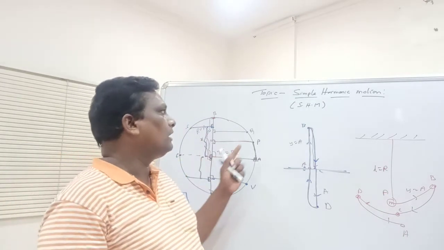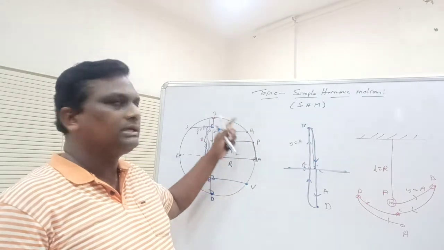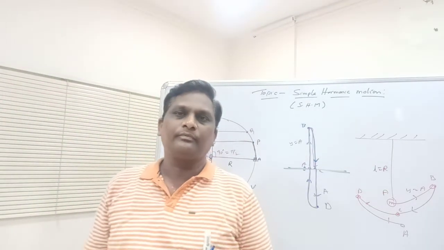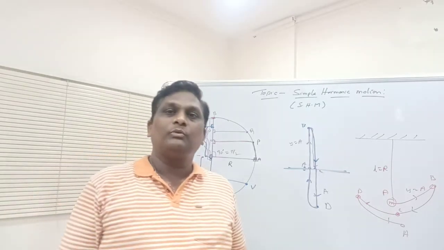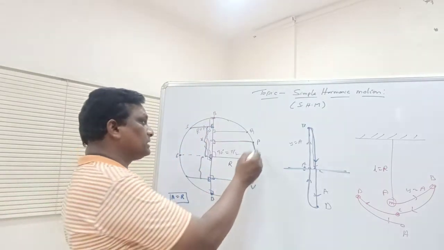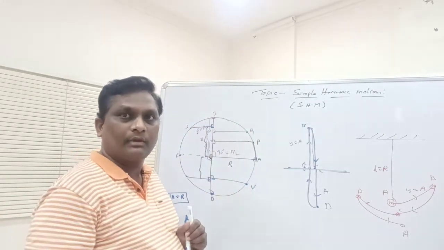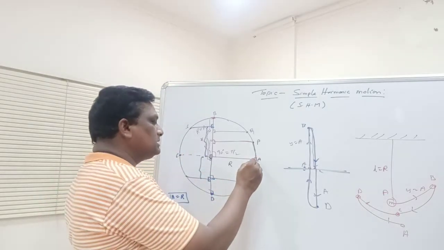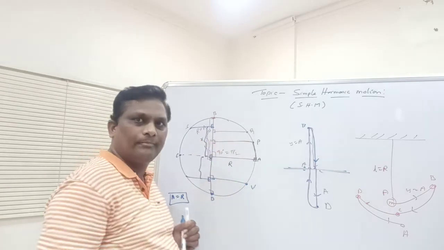So the particle is in circular motion, but the foot of the perpendicular is in simple harmonic motion. Here the motion of the particle is circular motion. It is not a simple harmonic motion. Particle motion is circular motion. Why? Because it is moving on the circumference of the circle.